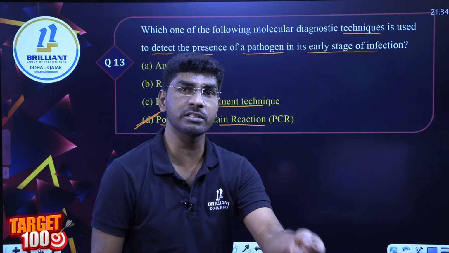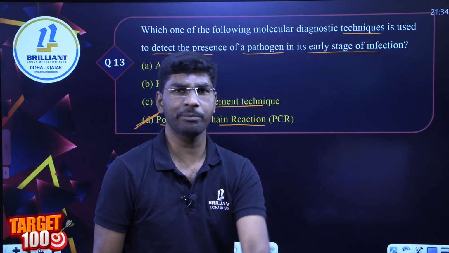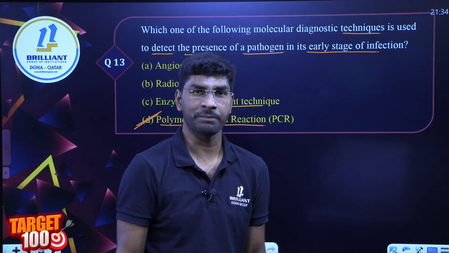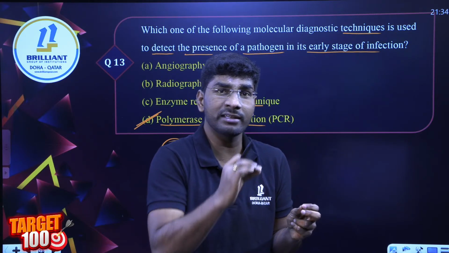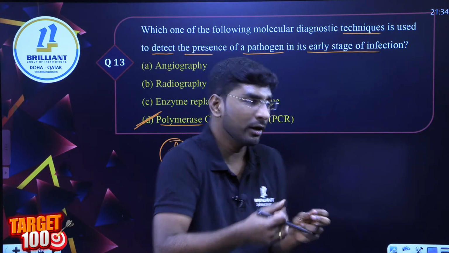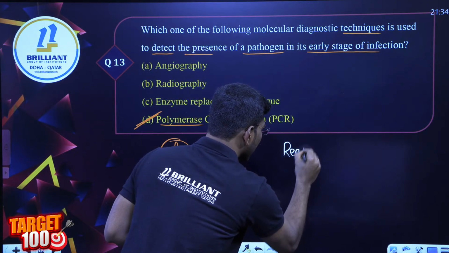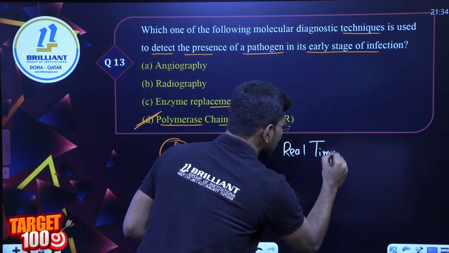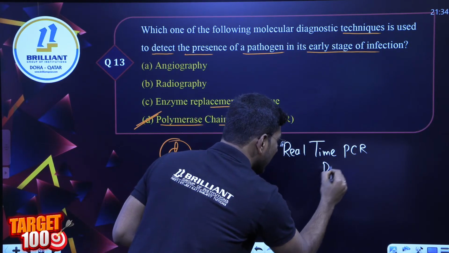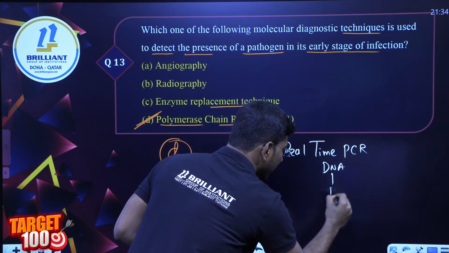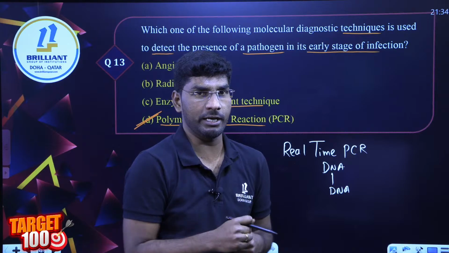Early detection of diseases, maybe cancer, HIV, any disease like this, RNA type viruses or DNA type viruses. If you are able to recall, there are two types of PCR. One we can write as real-time PCR. Let me make it clear. In real-time PCR, we get DNA to DNA, that means amplification of DNA.